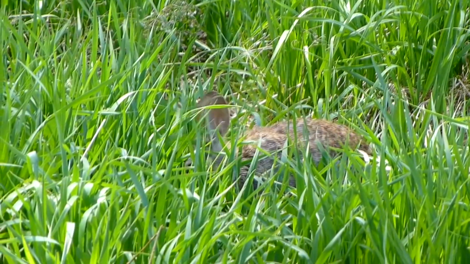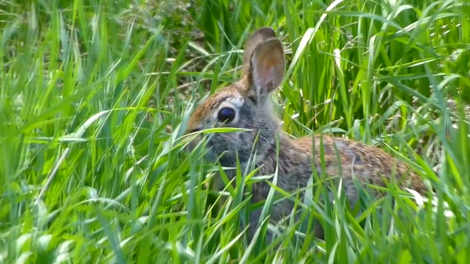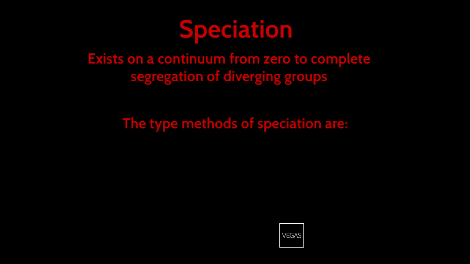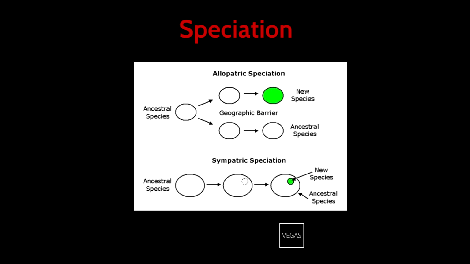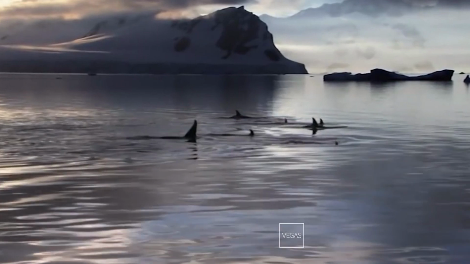What are allopatric and sympatric speciation, Hiram? Speciation exists on a continuum from zero to complete segregation of diverging groups. The main methods of speciation are allopatric and sympatric speciation. Sympatric speciation is the evolution of a new species from a surviving ancestral species while both continue to inhabit the same geographic region. An example of this is the divergence of resident and transient orca forms in the Northeast Pacific.